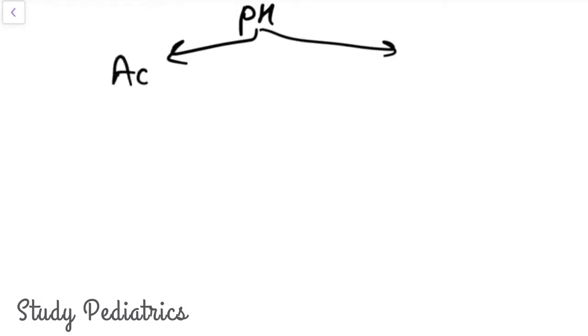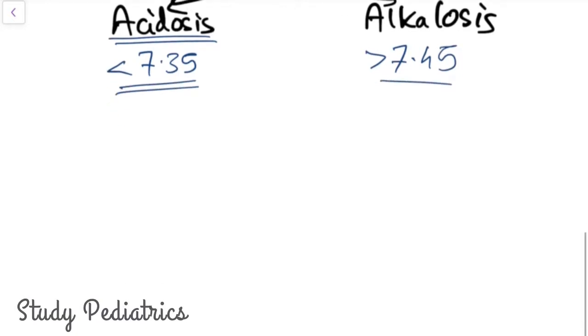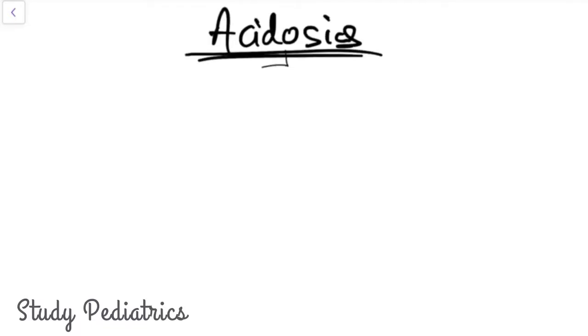The change in pH causes two important phenomena, that is acidosis and alkalosis. Acidosis is said when the pH is less than 7.35, and alkalosis is said when the pH is more than 7.45. Now let's see the acidosis in detail. Acidosis is of two types: metabolic acidosis and respiratory acidosis.